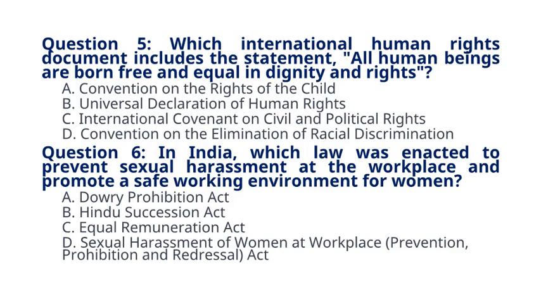Question 6. In India, which law was enacted to prevent sexual harassment at the workplace and promote a safe working environment for women? A. Dowry Prohibition Act. B. Hindu Succession Act. C. Equal Remuneration Act. D. Sexual Harassment of Women at Workplace, Prevention, Prohibition and Redressal Act. The correct answer to question 6 is option D. Sexual Harassment of Women at Workplace Act, 2013. Explanation. This act aims to prevent and address sexual harassment at the workplace.